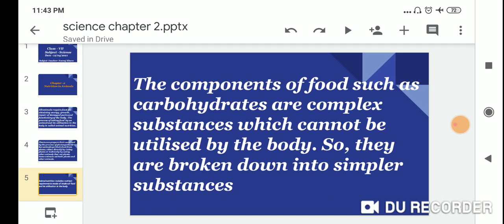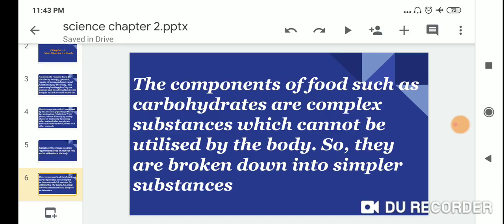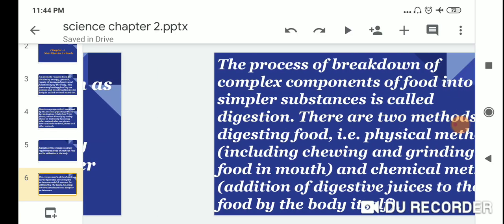The components of food such as carbohydrates are complex substances which cannot be utilized by the body, so they are broken down into simpler substances.